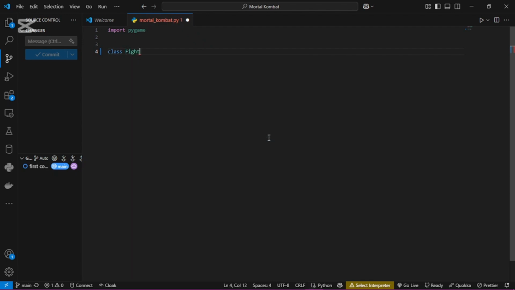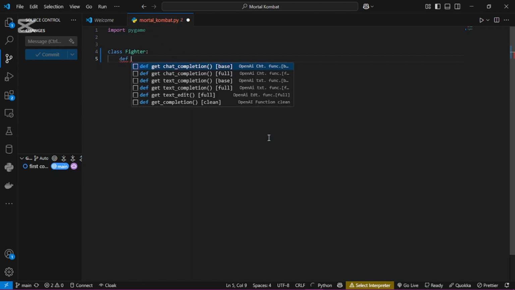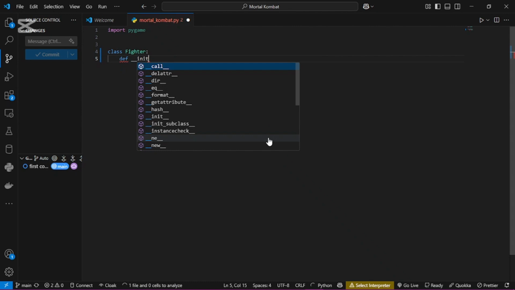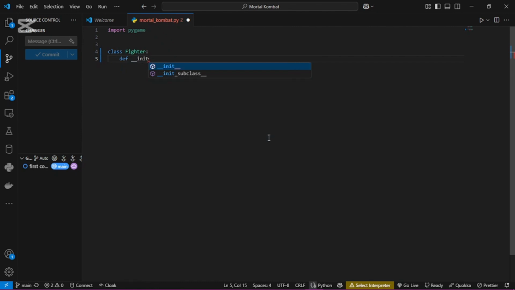For that, we can just create a fighter class to handle all our fighters, whether Scorpion, antelope or giraffe. You understand? Then we'll be able to handle them. After we create a class, you know that we have to initialize it like this. So we define __init__, and it takes in self because we are doing OOP.